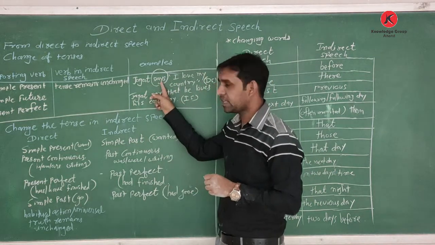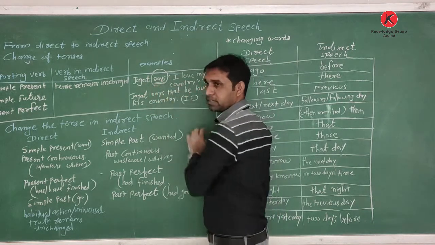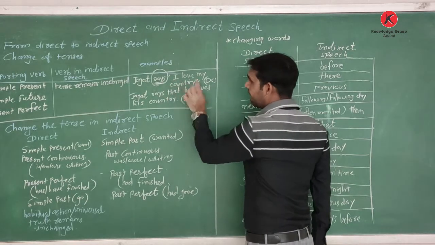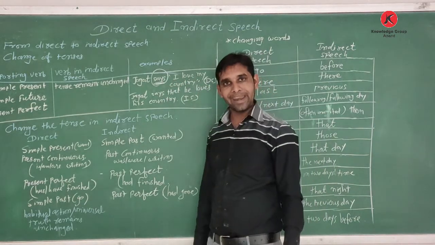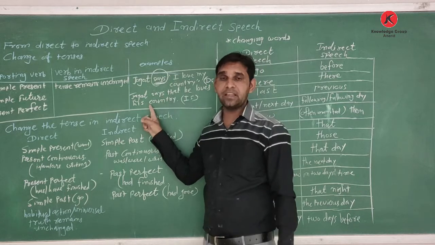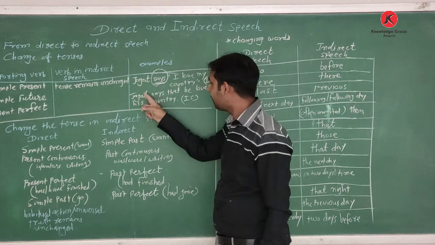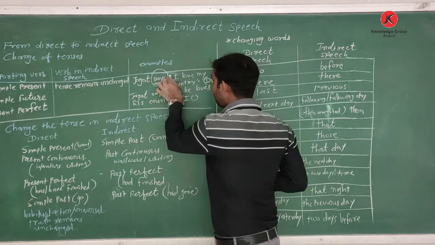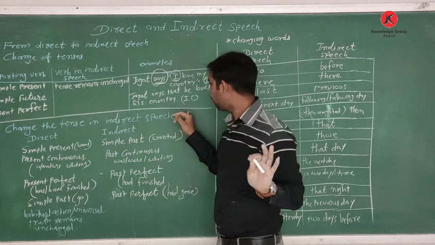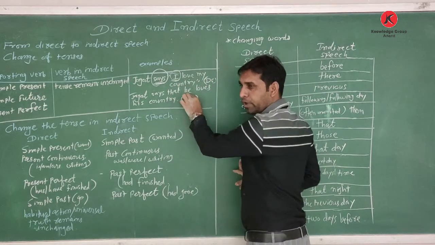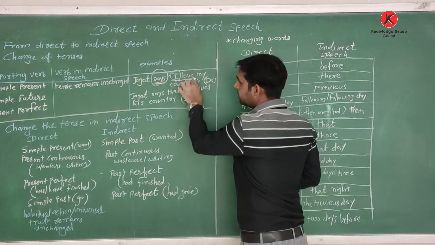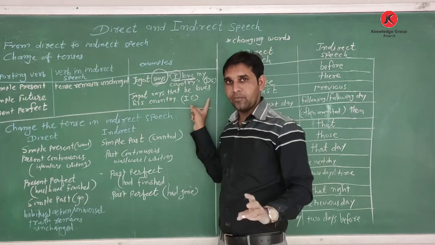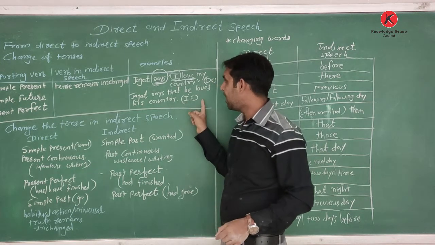See the example, Jagat says. Here the reporting verb is given in simple present. I love my country, given in the inverted commas as direct speech. When we change this from direct into indirect, see, Jagat says, then write the conjunction that, then only the pronoun can be changed. Okay, I changes into he, then this simple present form of the verb, love, is given. So we cannot change the verb. We leave this tense unchanged.